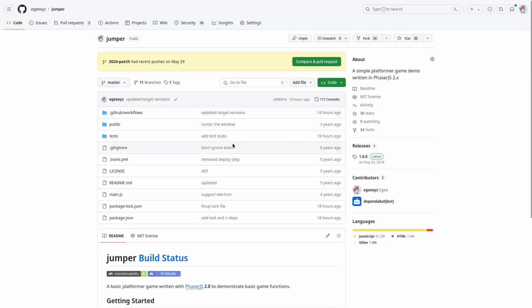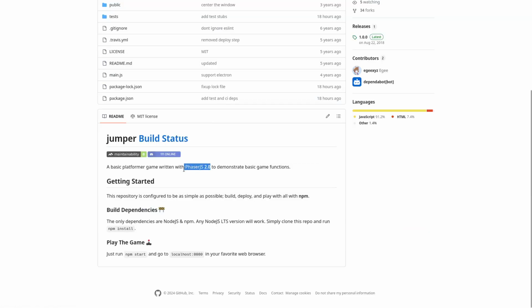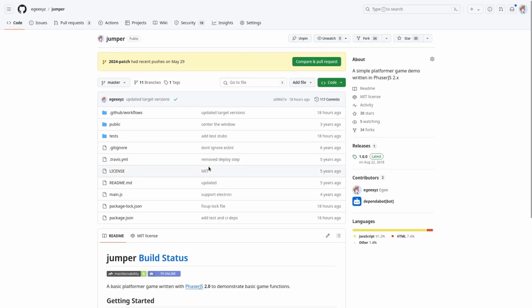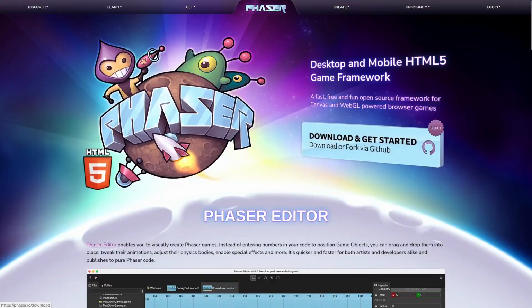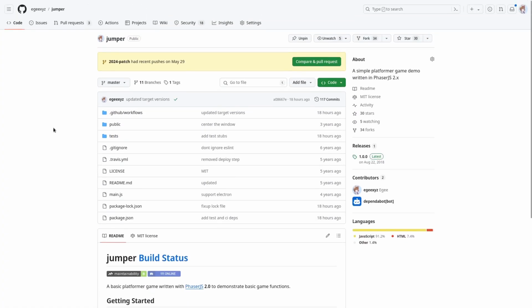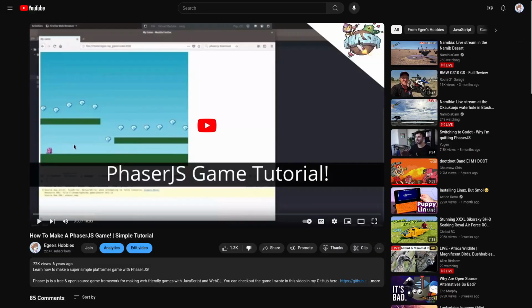Now, PhaserJS is a desktop and mobile HTML5 game framework, and it is on version 3.80? So this repo that the code lives in uses PhaserJS 2.0. So actually that's not true. It's 2 point something, but it's not 3 point something, which is the current version. So this is a pretty old project and this is a pretty old video.